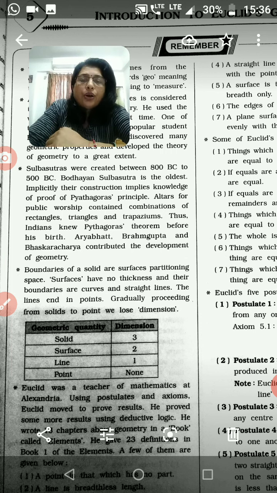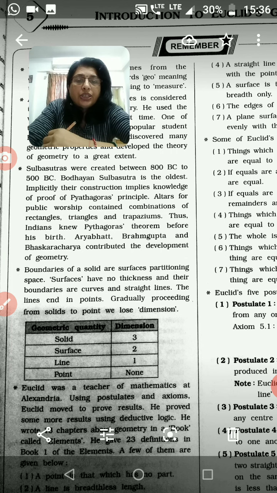Altars for public worship contained combinations of rectangles, triangles, and trapeziums. Thus, Indians knew Pythagoras' theorem before his birth. Aryabhatta, Brahmagupta, and Bhaskaracharya contributed to the development of geometry.